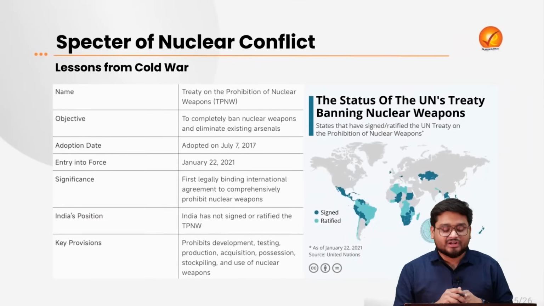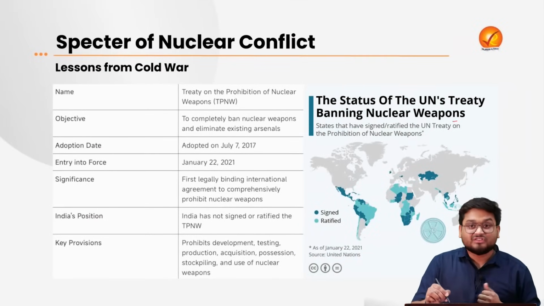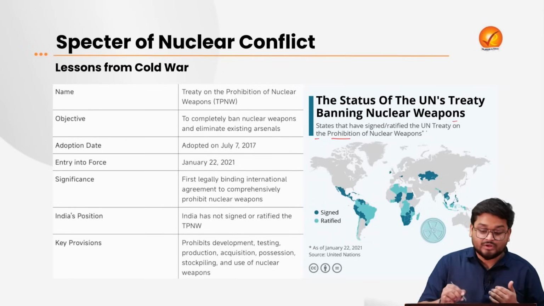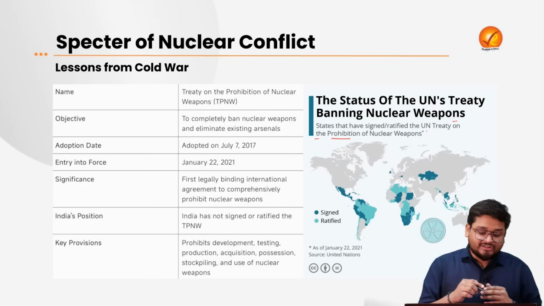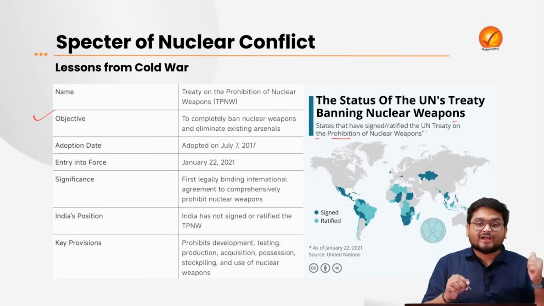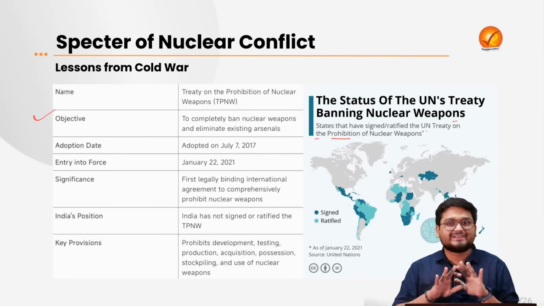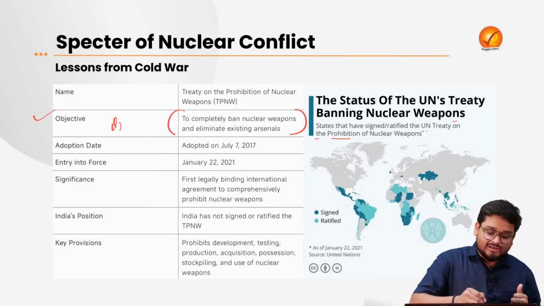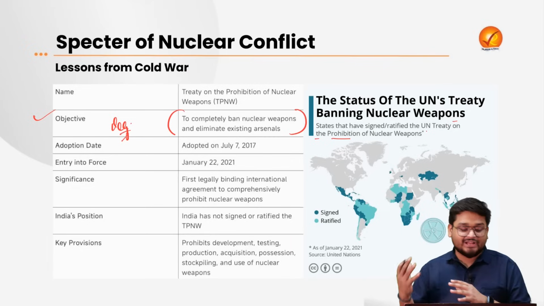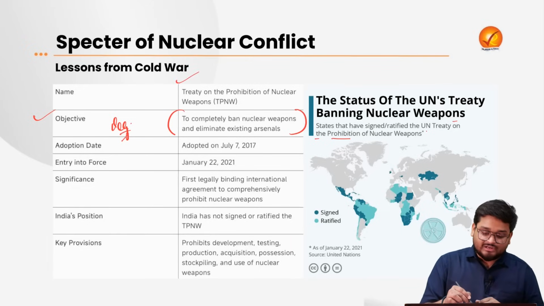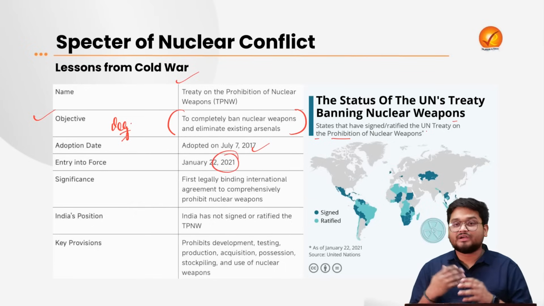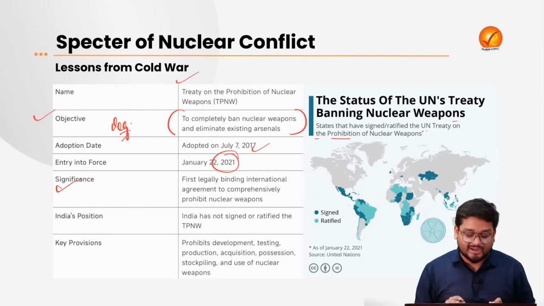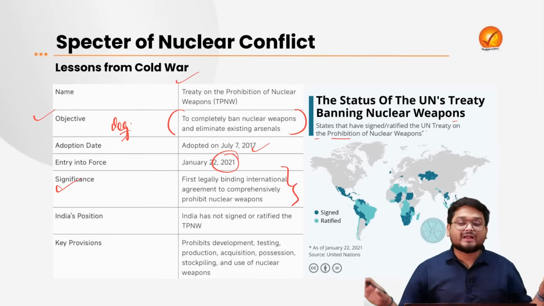Next, the latest treaty that we have is known as the United Nations Treaty on the Prohibition of Nuclear Weapons. In this treaty, the main objective is much stricter now. It is not talking about tests or development. It is talking about a complete ban, and this ban will be legally binding on all of the nations who are part of the treaty. It was adopted in 2017 and entered into force in 2021, and the main significance is that it is the first legally binding international treaty totally banning nuclear weapons.